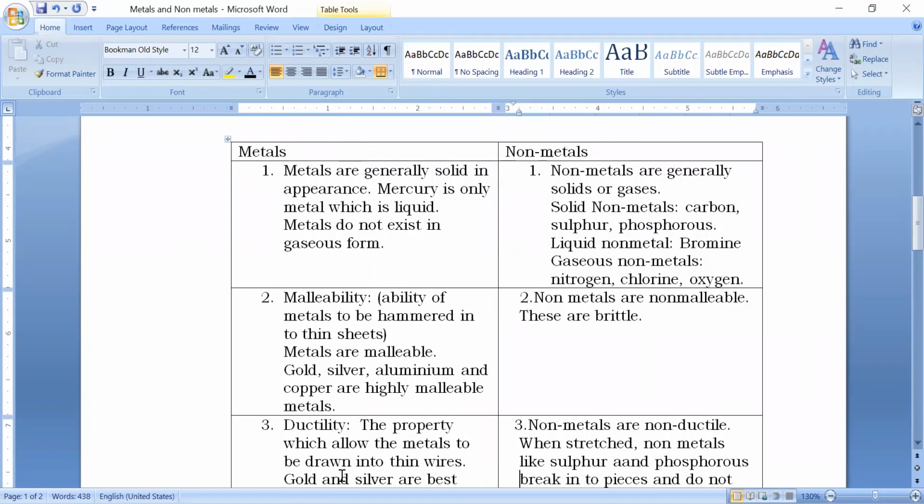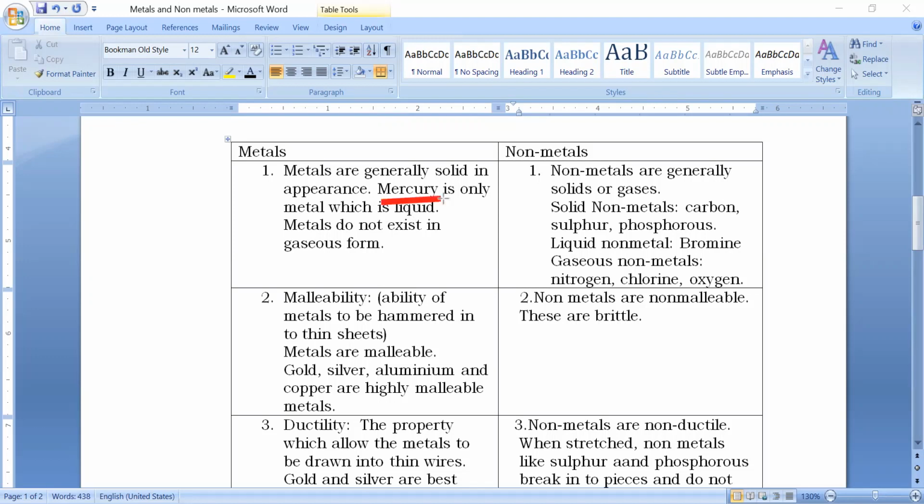Physical properties are those properties which you can feel and which you can see, like say your physical properties. Say what is your height, what is your color complexion, shape of the nose. Those are all physical properties. Now for metals and non-metals also we shall be discussing that. Like metals generally are solid in appearance.